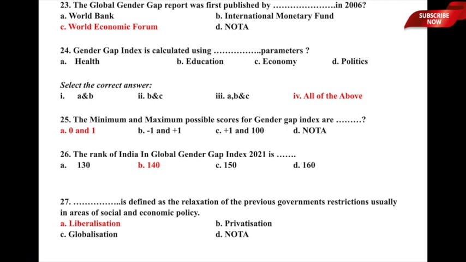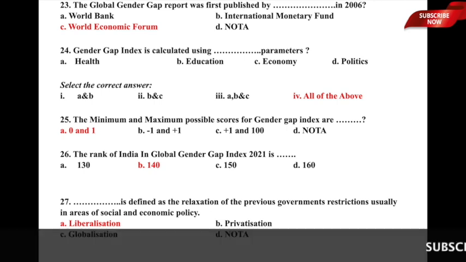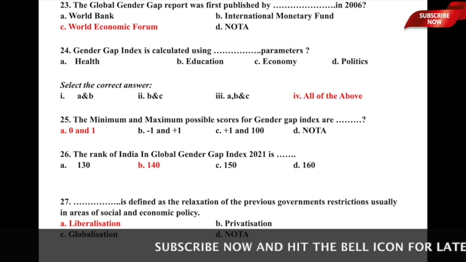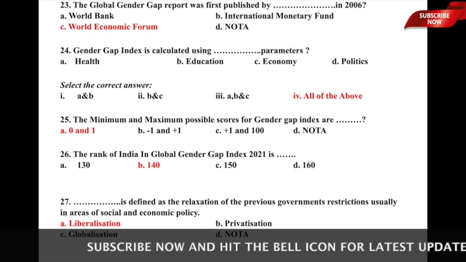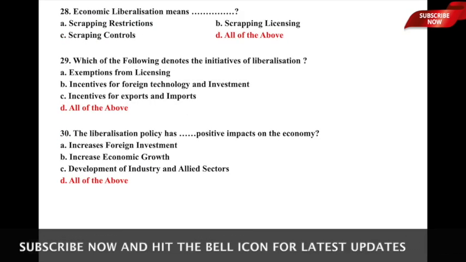Usually in areas of social and economic policy, whether it is A, liberalization, B, privatization, C, globalization, or D, none of the above. So here liberalization is defined as the relaxation of previous government's restrictions, usually in the areas of social and economic policies. So option A, liberalization, is the correct answer to this particular question. Let us now move to the next one.